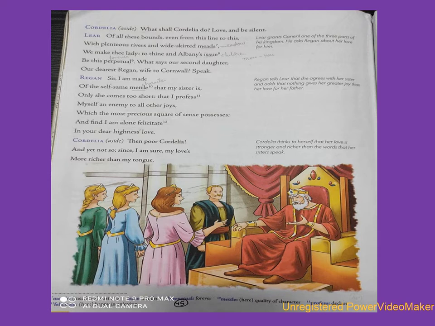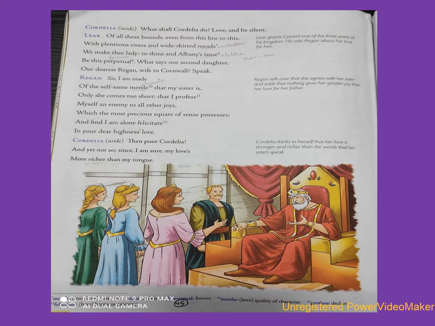Lear: Of all these bounds, even from this line to this, with plenteous rivers and wide-skirted meads, we make thee lady to thine and Albany's issue. Be this perpetual. What says our second daughter, our dearest Regan, wife to Cornwall? Speak.